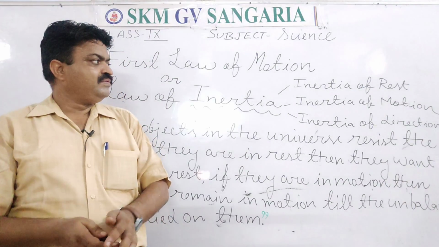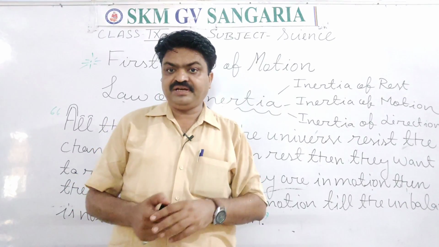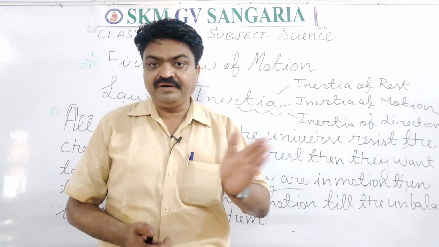Means the inertia of the object can be changed by applying an unbalanced force.